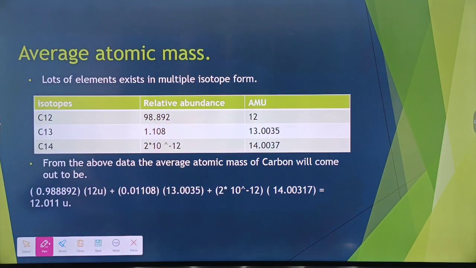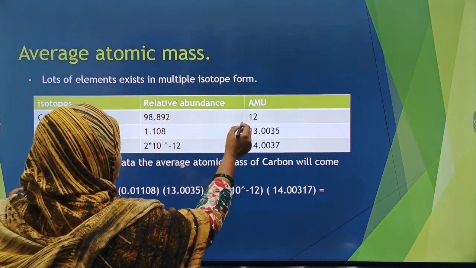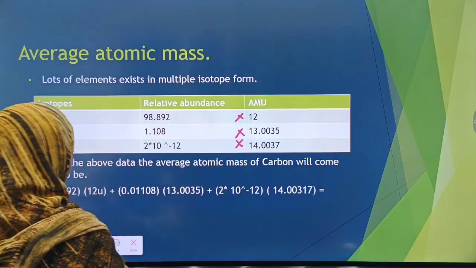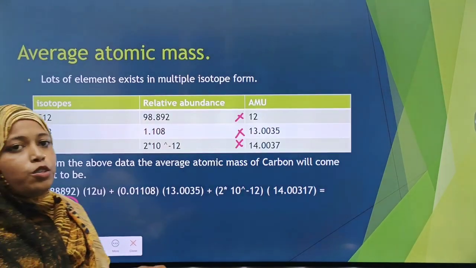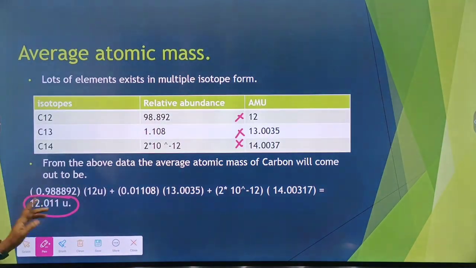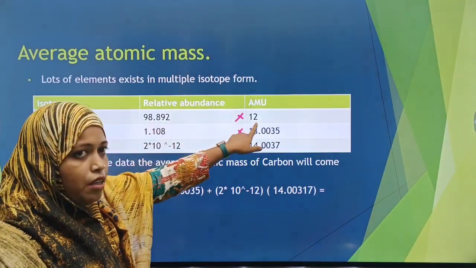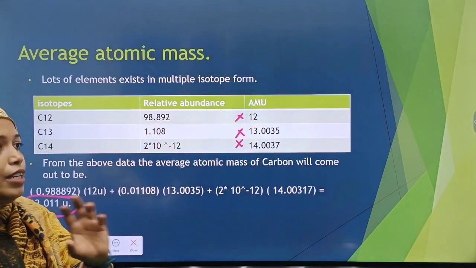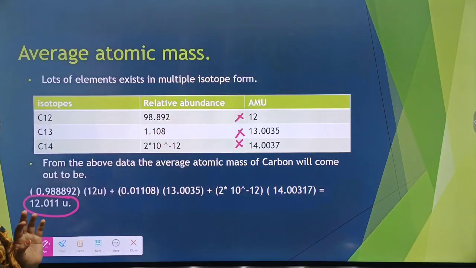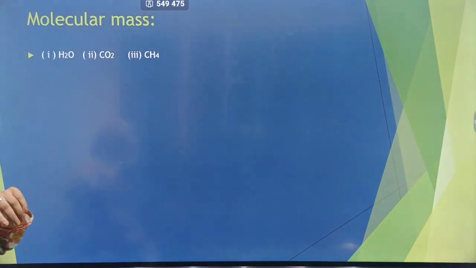From the above data, if we calculate by multiplying the relative abundance with the atomic mass, as I have done over here, we'll get a value of 12.011 units. So the average atomic mass of carbon comes up to 12.011. The atomic mass of C12 is 12, but if we are asked what is the average atomic mass of a carbon atom, it will be 12.011 units.